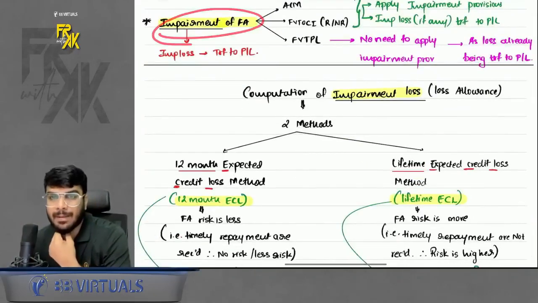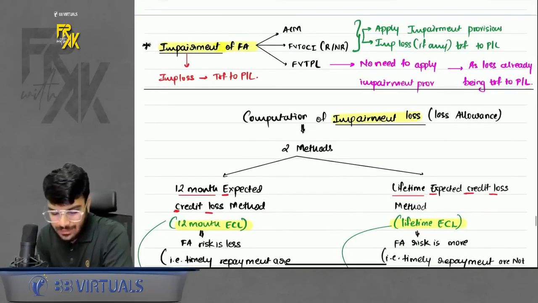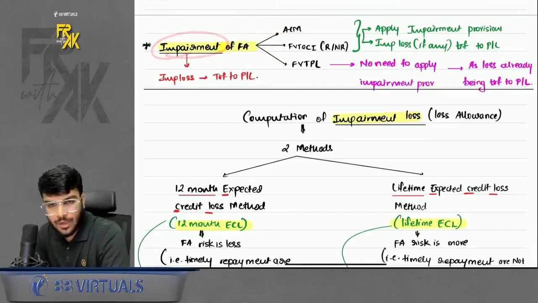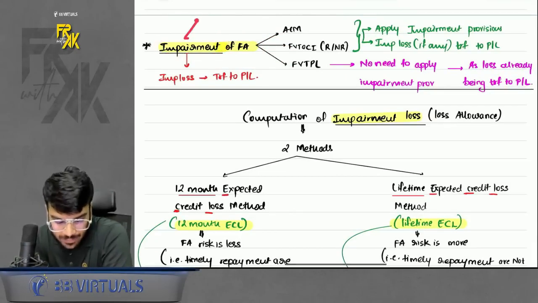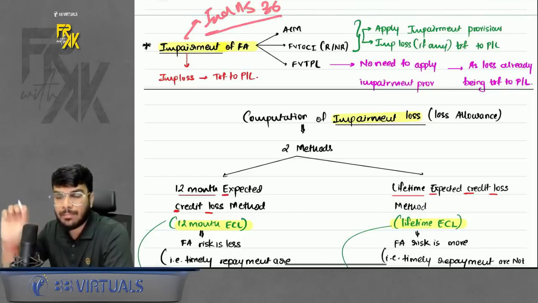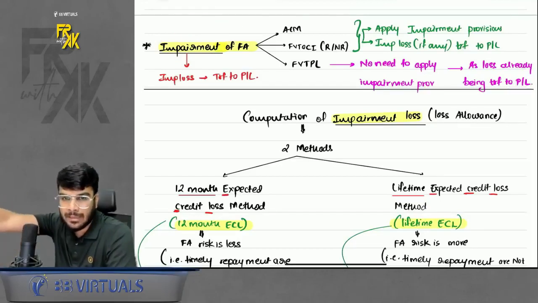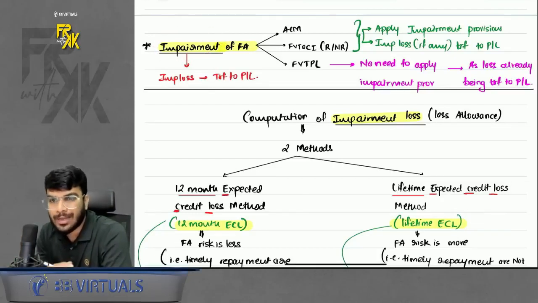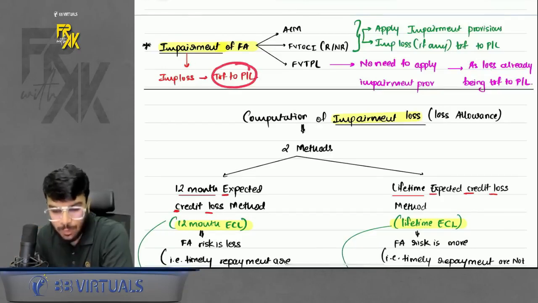Then the next point was impairment of financial assets. In case of financial assets, how many methods do we have? Amortised cost, FVTOCI, and FVTPL. What is the meaning of impairment? Do you remember we also have one Ind AS for this, Ind AS 36? Ind AS 36 impairment talks about impairment for PPE, investment property, intangibles. This impairment is specifically for financial instruments. Now how to calculate the impairment loss, I will discuss, but before that, do remember whenever impairment loss is there, it will be transferred to profit and loss.